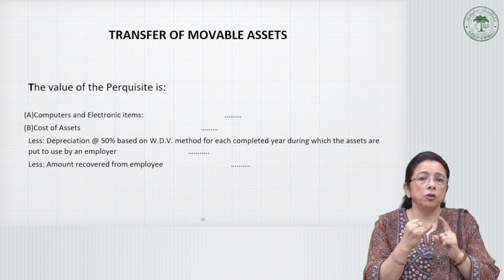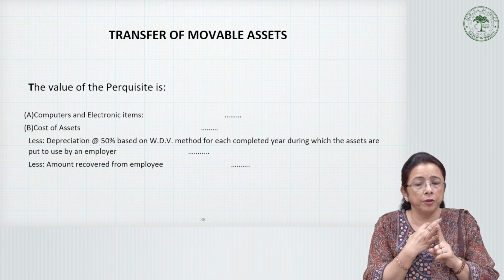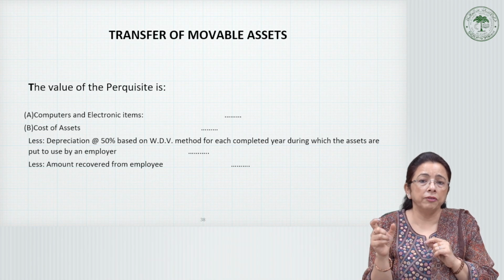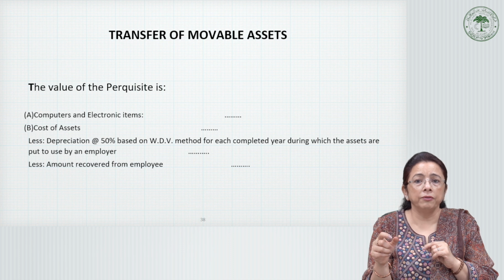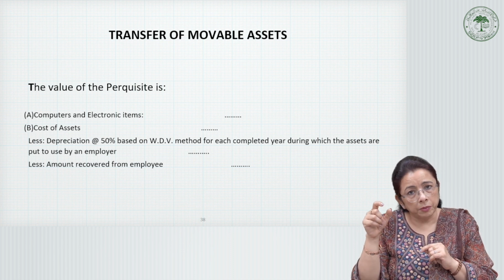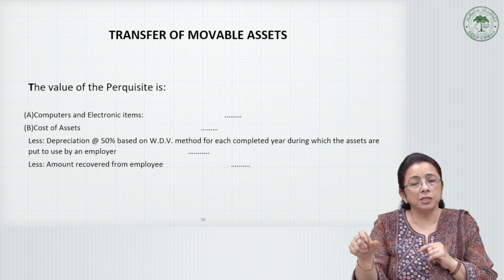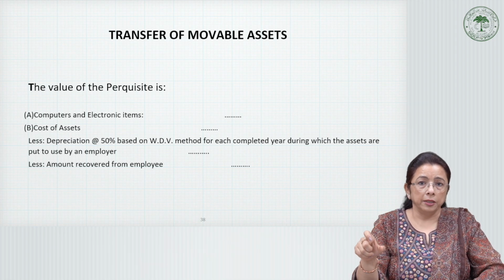So the cost of the asset minus depreciation at the rate of 50% minus the amount recovered. The balancing figure becomes the value of that asset, and therefore when these assets are transferred, the value of the perquisite will be computed accordingly as per this method, and the tax will be imposed accordingly.